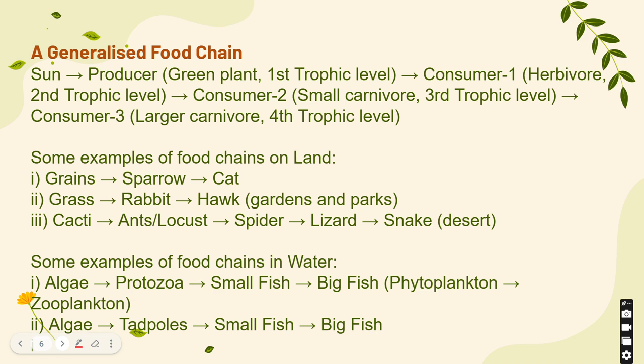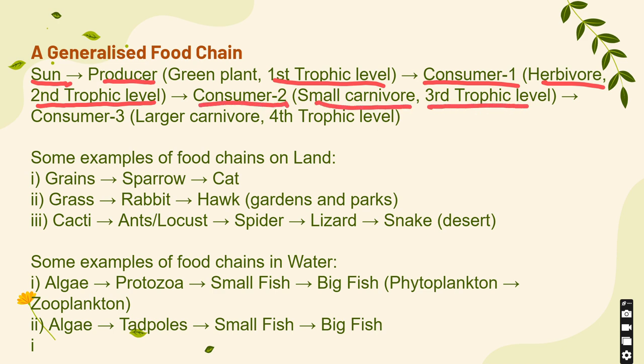Let us look at some of the generalized food chains. So, first one you have sun, producers, which are your green plants. They stand at the first trophic level. Then comes your consumer one, which is a herbivore, which makes up the second trophic level. Consumer 2, that is small carnivore, that makes up your third trophic level. Consumer 3, which is your large carnivore, and that is the fourth trophic level.